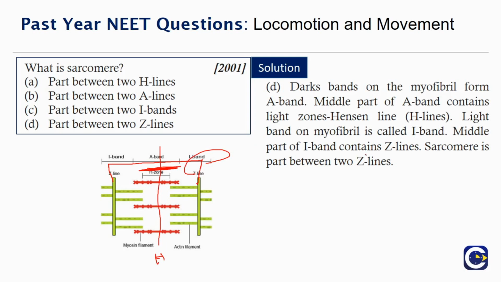Middle part of the I band is called Z line. So we saw in the other pictures this is called the Z line. Sarcomere is the part between the two Z lines. So when there is contraction, the sarcomere also shortens, but the A band does not change. So this is the part between two Z lines.